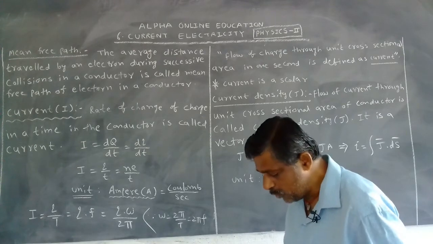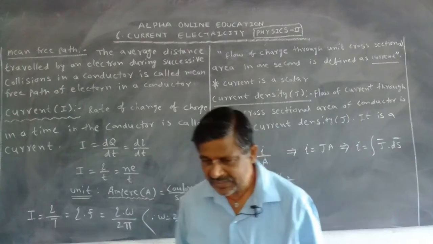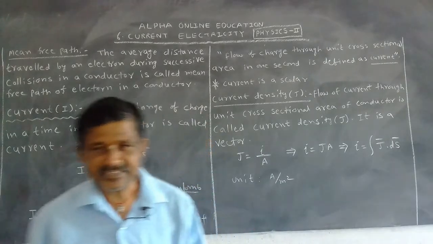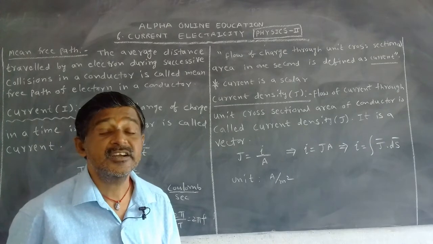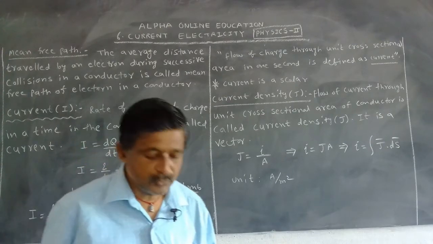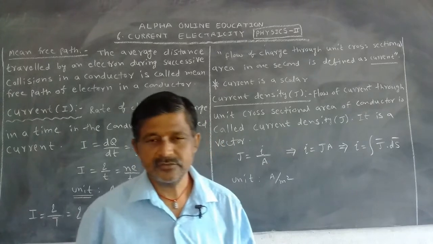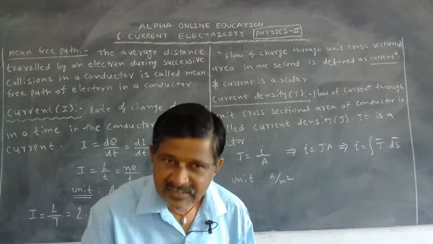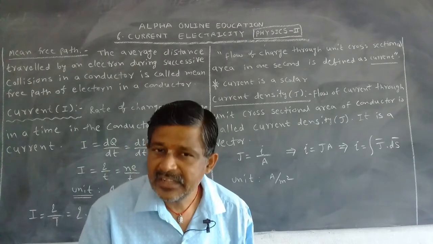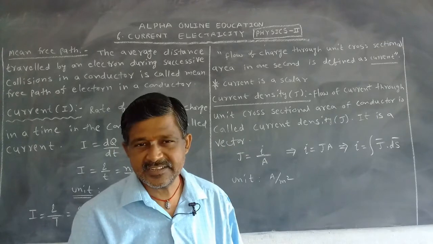To flow the charges, otherwise to flow the current, compulsory which is required? Conductor is required. To flow the charges, which is required? Free electrons are required. Where do the free electrons exist? In the conductor free electrons exist.